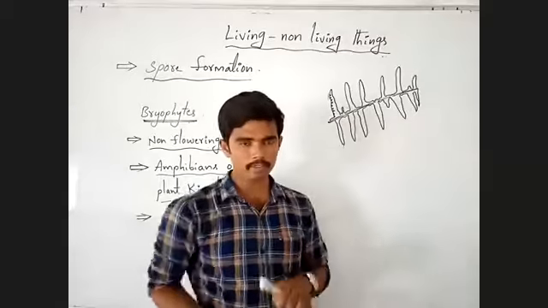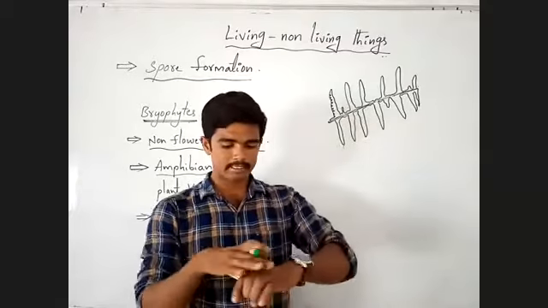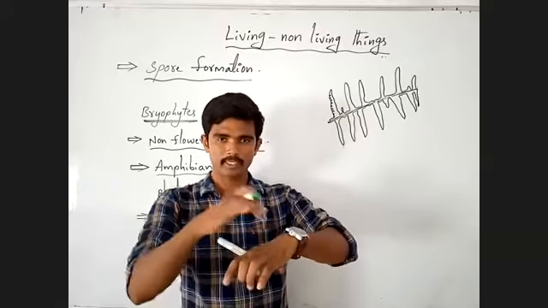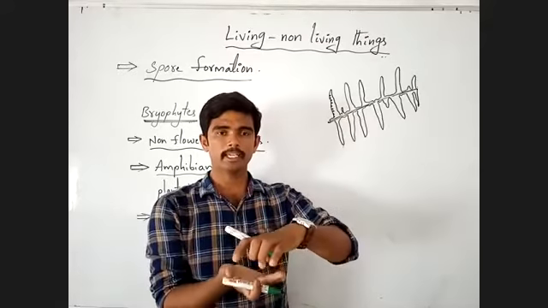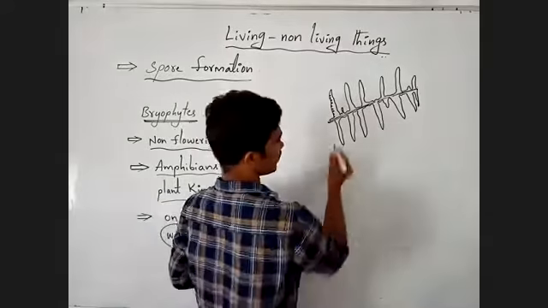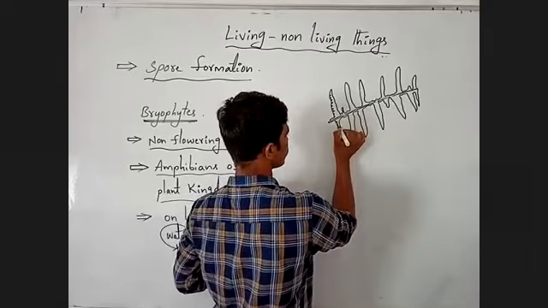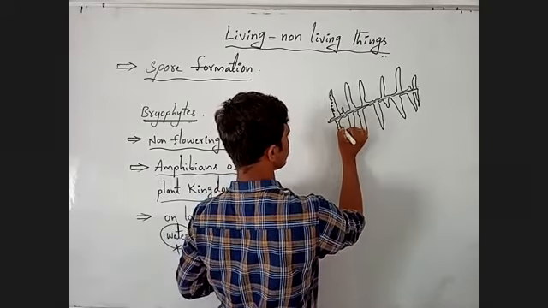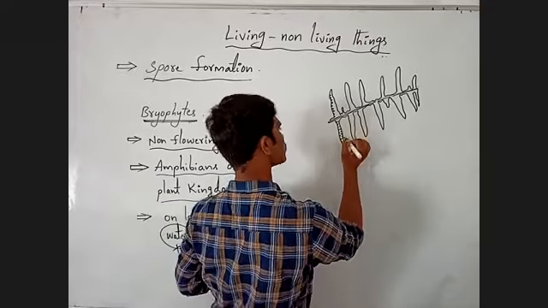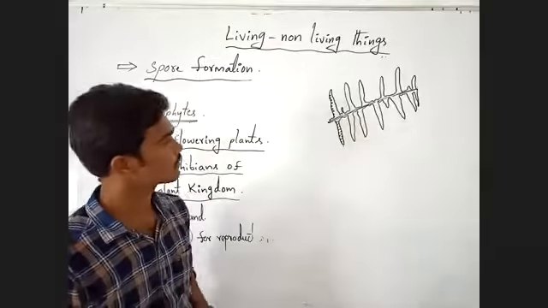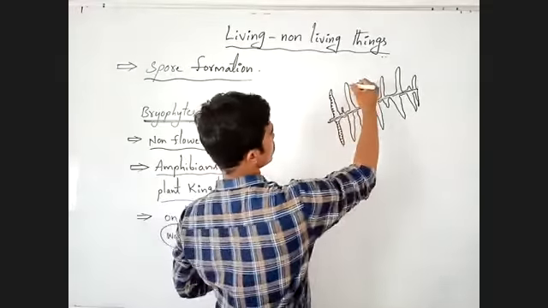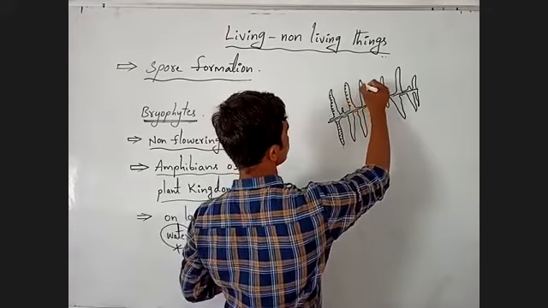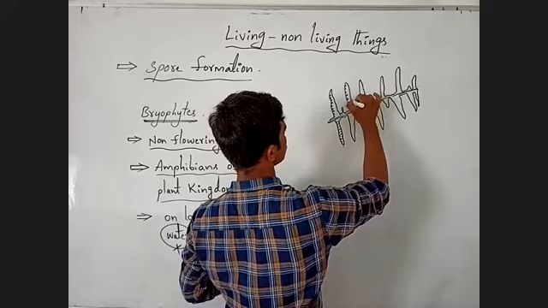On the lower surface we can observe small dot-like structures.